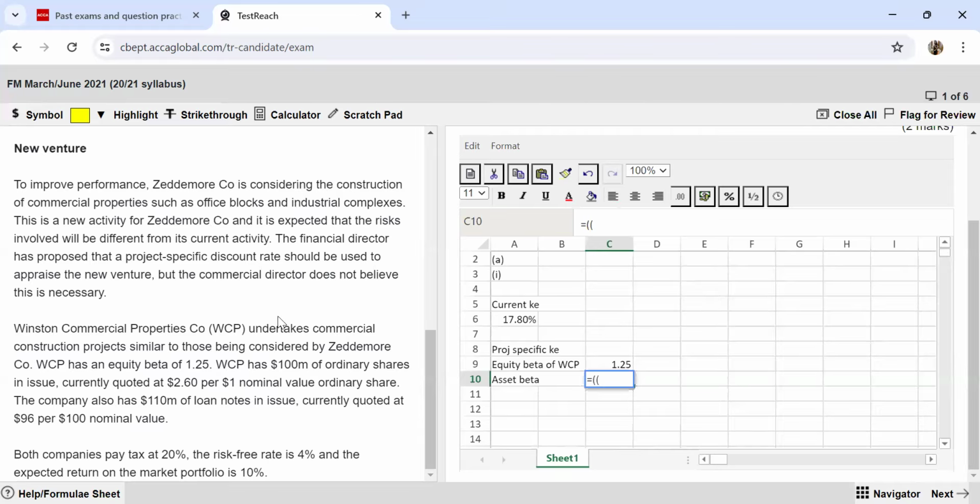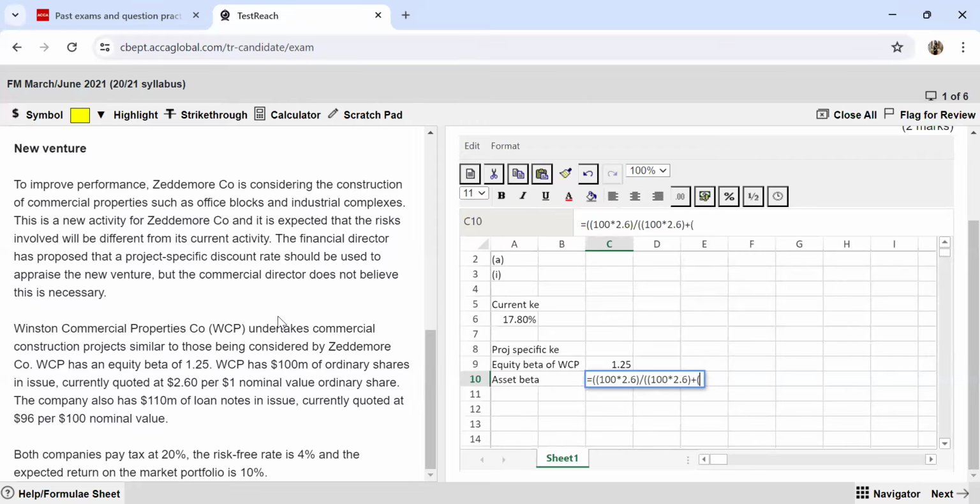So that means I have 100 million shares in issue. So that means 100 multiplied by the share price, which is 2.6. So this is the value of my equity. And then I divide that by the total of my equity and debt. So I have my value of equity again as 100 multiplied by 2.6.